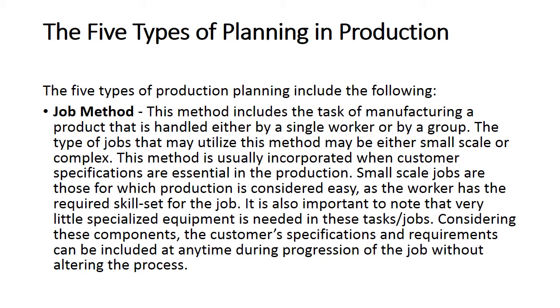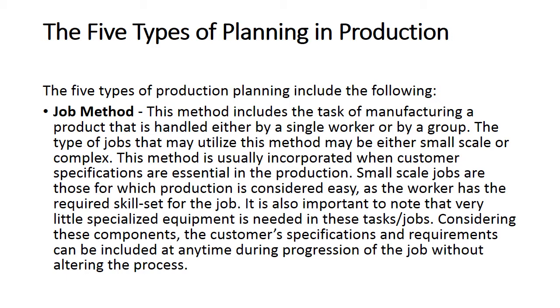This method includes the task of manufacturing a product that is handled either by a single worker or a group of workers. The type of jobs that may use this method may be either small scale or complex. This method is usually incorporated when customer specifications are essential in the production.